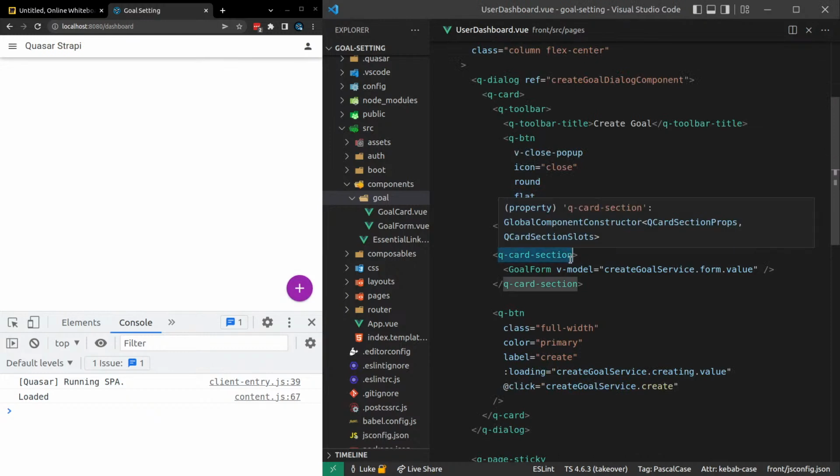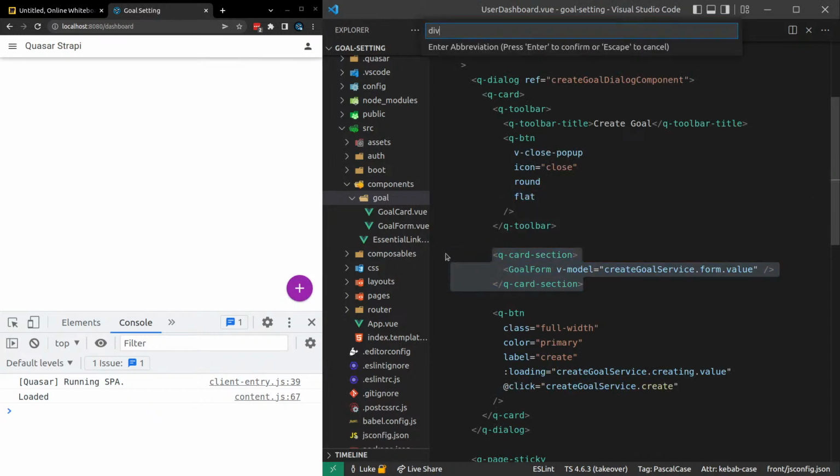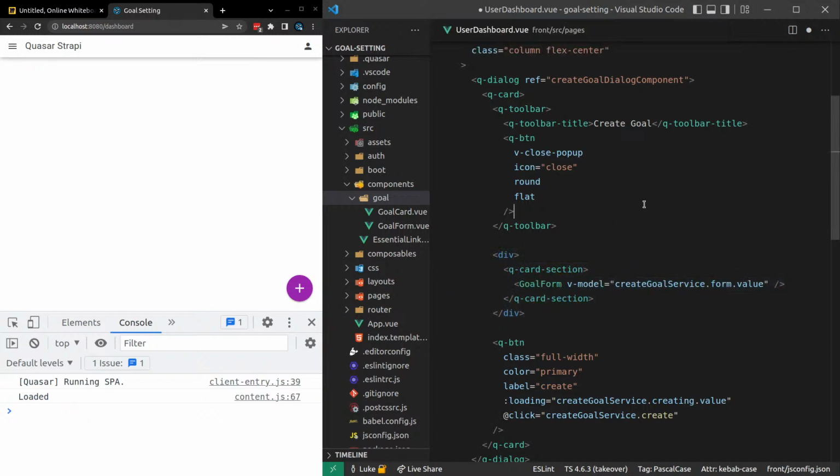So what I do to achieve that is wrap this inside of a div. Maybe we'll use a QScroll area. I don't usually do that. But how about we do that in this example? And we're probably going to need a height on that as well. So let's say that the style is equal to height. And this is where I use calc, or at least max height. That would make more sense. Max height. And then we can say, hey, calculate 100 view height. And then I just sort of figure out a number to subtract, like maybe 150 pixels. Let's try that.